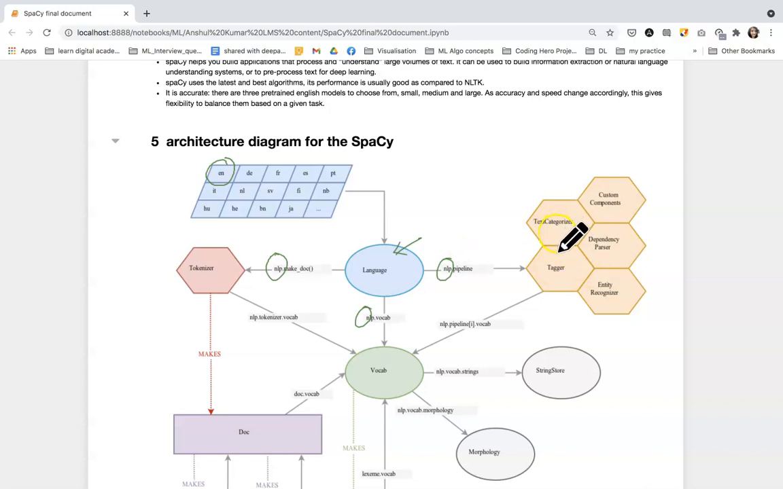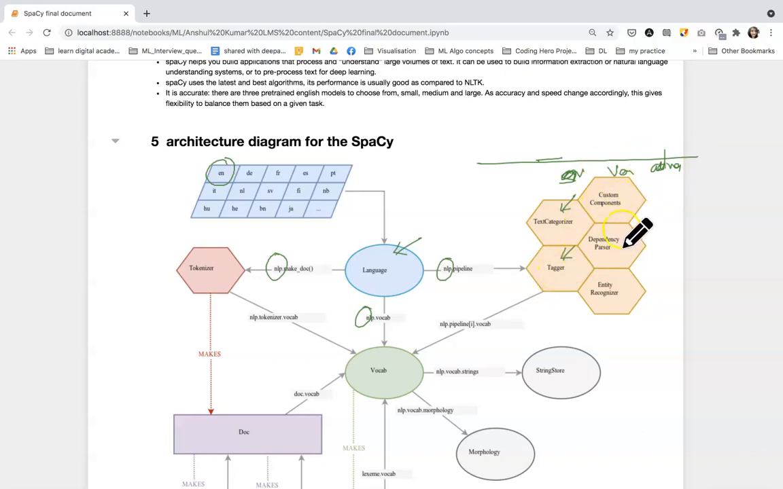Now over here what will happen? Let's see what all these processes are. First, the text categorizer. What is the text categorizer? It predicts the categories for the complete text. Then what is the tagger? The tagger is used to do POS tagging. What is POS tagging? Part of speech tagging. Like we have a particular word, so in a sentence we have a noun, verb, adverb. All these tagging is done by the tagger.